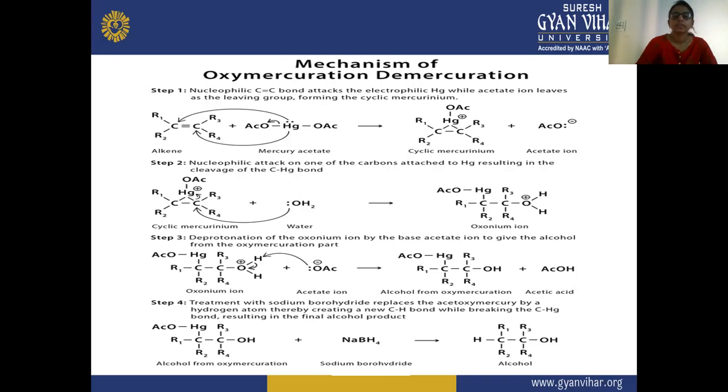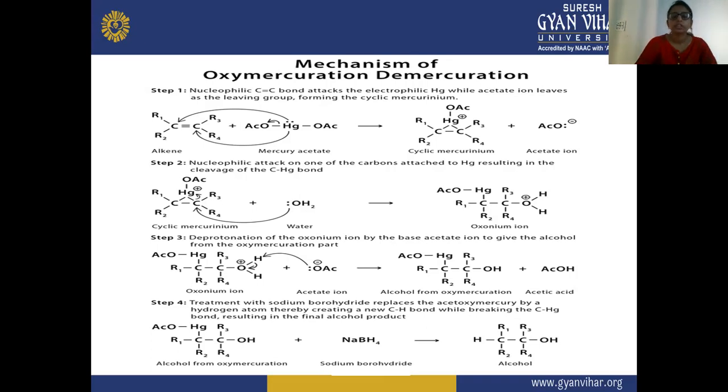After that there is a formation of acetic acid, and here the alcohol from oxymercuration is formed. So after the H is withdrawn by this acetate ion, there is a formation of your alcohol. Now in step 4, you can see there is a reduction.